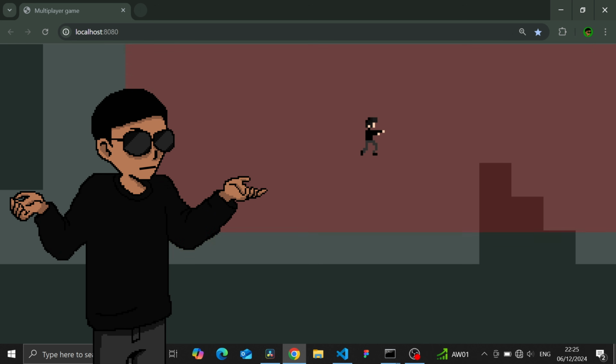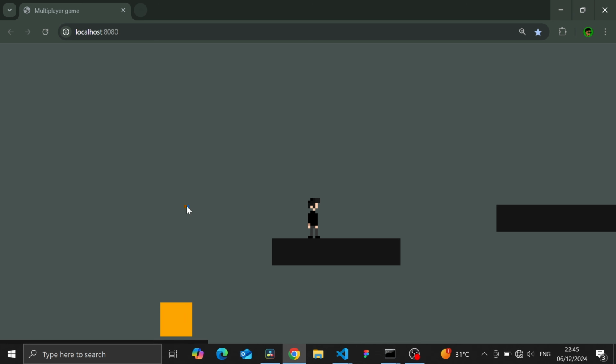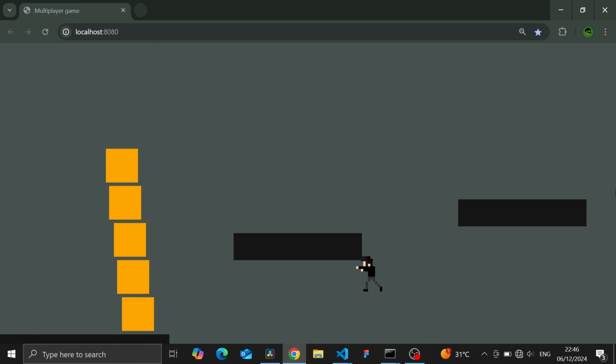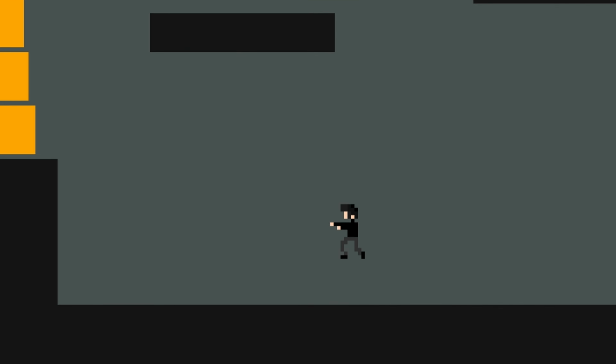This works fine, but what about moving up and down? You're probably like, well, Divine, it's the same thing. If it touches the top or bottom, we stop moving and move everything else. And you're right, that's exactly how it works. But we still need to consider gravity. Let's say I had a bunch of objects in the scene, they move sideways or downwards, everything looks normal. But if you go up, watch what happens.